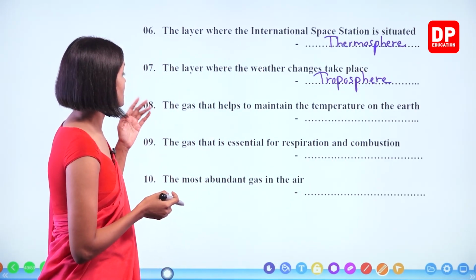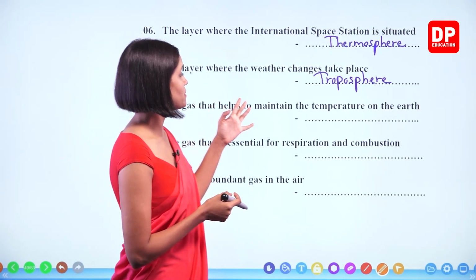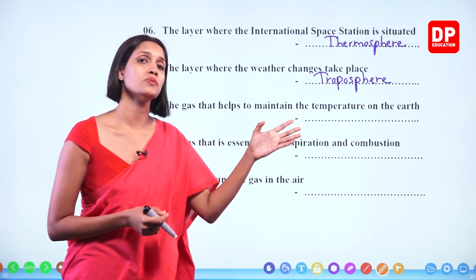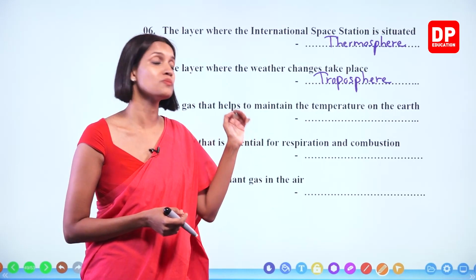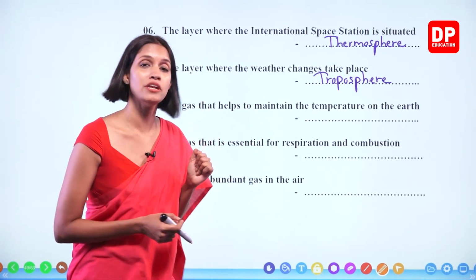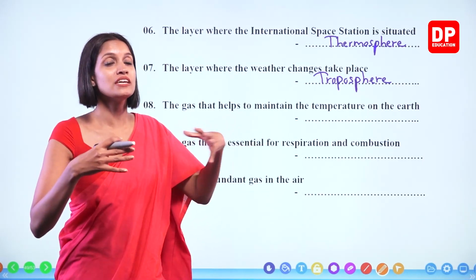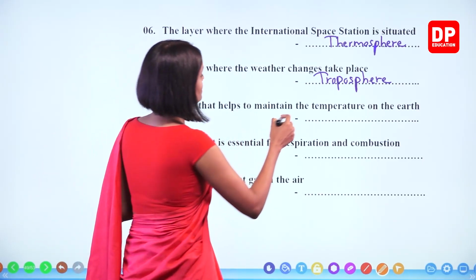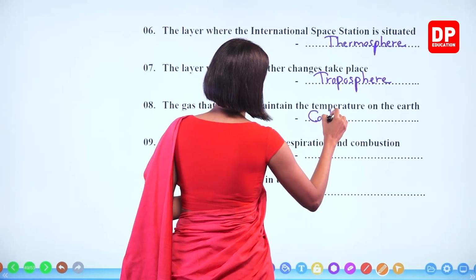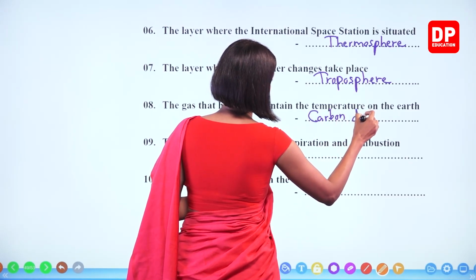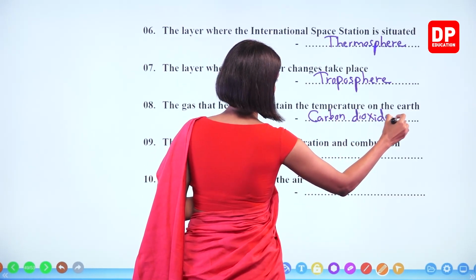Number 8, the gas that helps to maintain the temperature on the earth. Out of all the gases, the most important is carbon dioxide gas. It can trap heat waves from the sun.